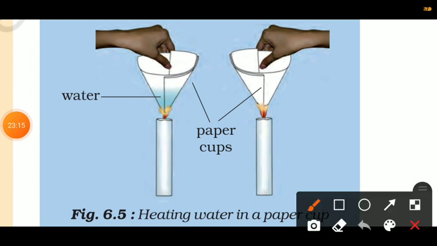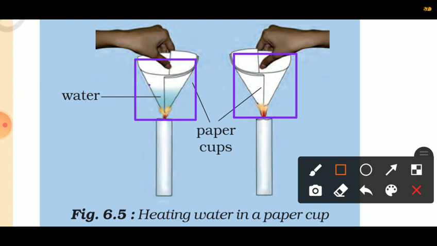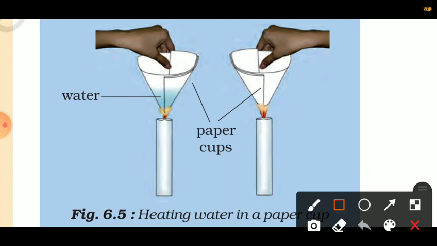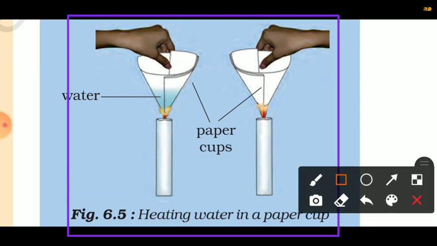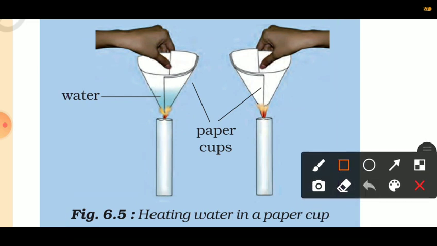So here is another activity in which we have to make two paper cups by folding a sheet of paper. Pour about 50 ml of water in one of the cups. Heat both the cups separately with a candle as shown in the figure. In the figure it is shown heating water in a paper cup. What do you observe?